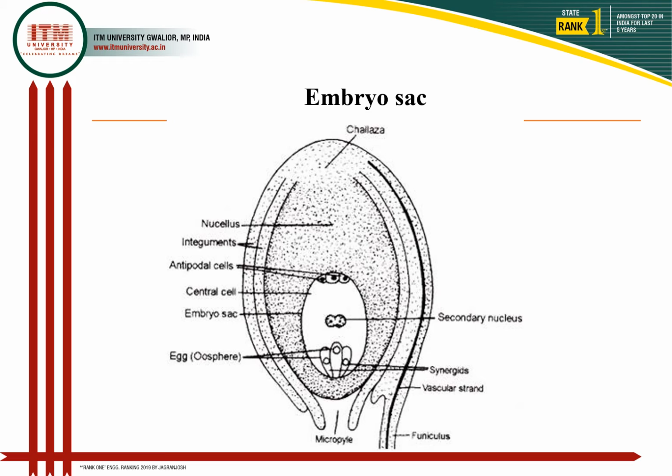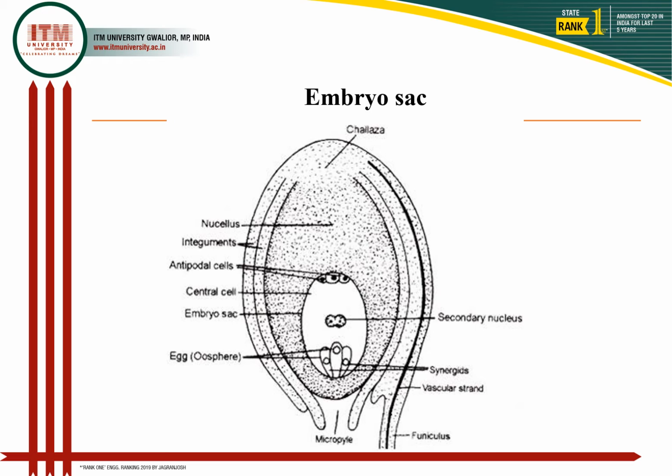Before discussing this, we must understand the major components of an ovule. An ovule at maturity has the following components.